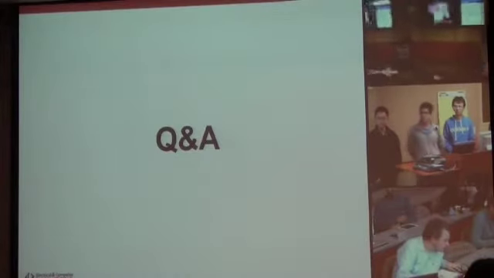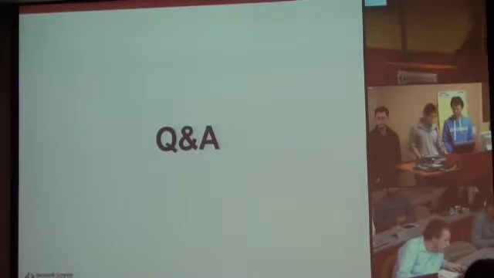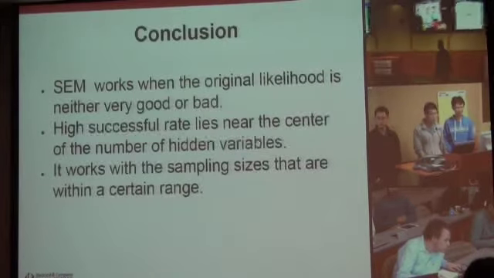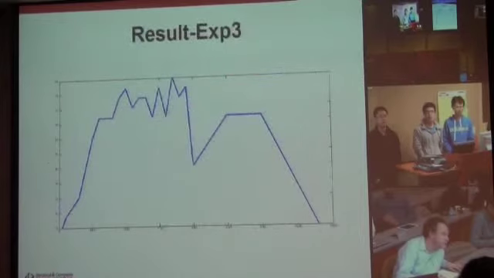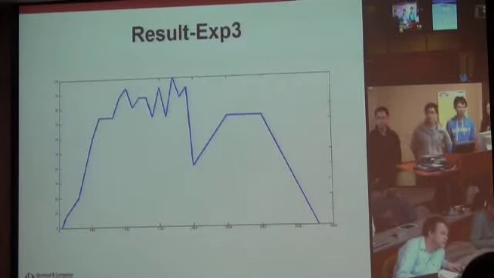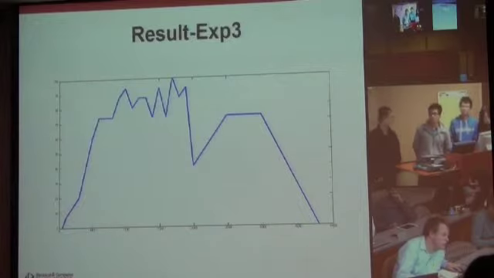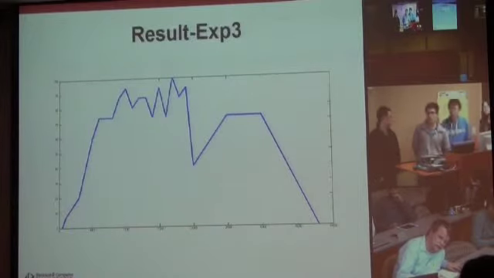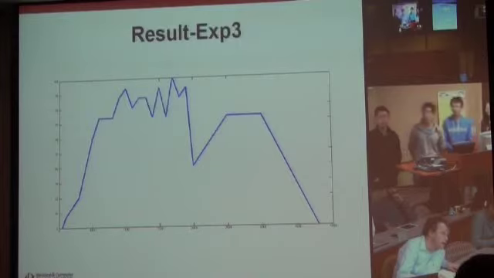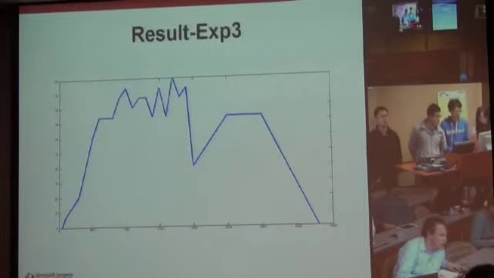I had one question. If you could go back a few slides, to this one right there. That one I found interesting. On the y-axis you have some measure of the quality or the success. Successful rate. Yes. Obviously the success is better here in the mid-range, from maybe 1,000 up to 2,000.